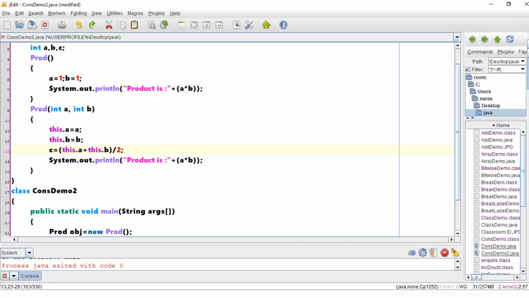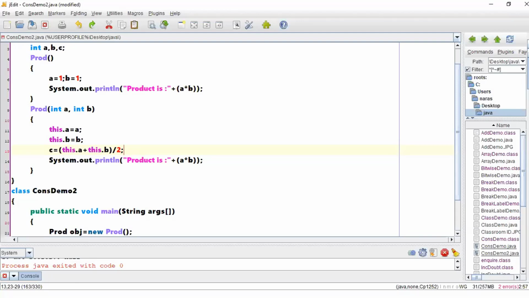Again, you might be asking a question: instead of using this dot a and this dot b, can't I use a and b directly to put a value into c? Yes, it can be done, but if I want to explain the complete working of this, then I have to explain the constructor also.